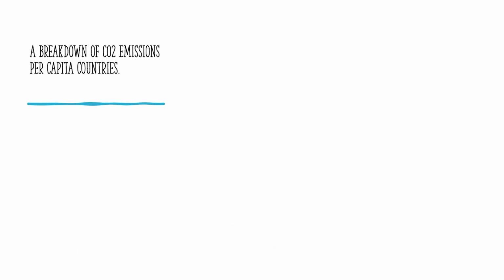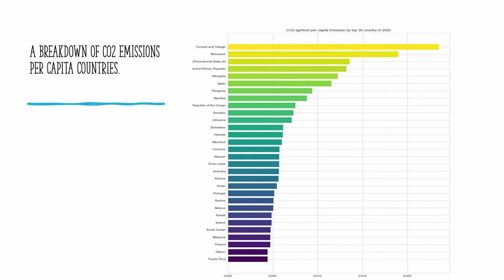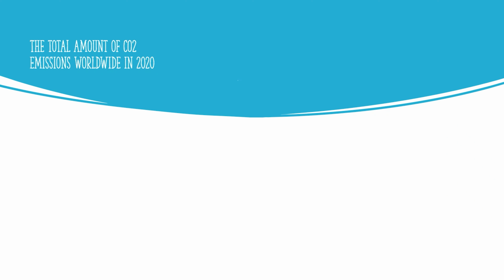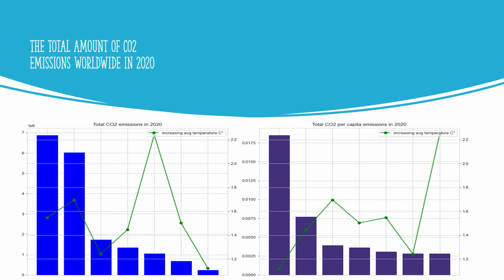CO2 emissions per capita. A breakdown of CO2 emissions per capita across countries gives us a deeper understanding of individual carbon footprints. It helps identify regions where sustainable practices can create a profound impact. Total global CO2 emissions in 2020. Let's take a moment to grasp the enormity of the total CO2 emissions worldwide in 2020. This staggering figure reinforces the urgency to combat climate change.